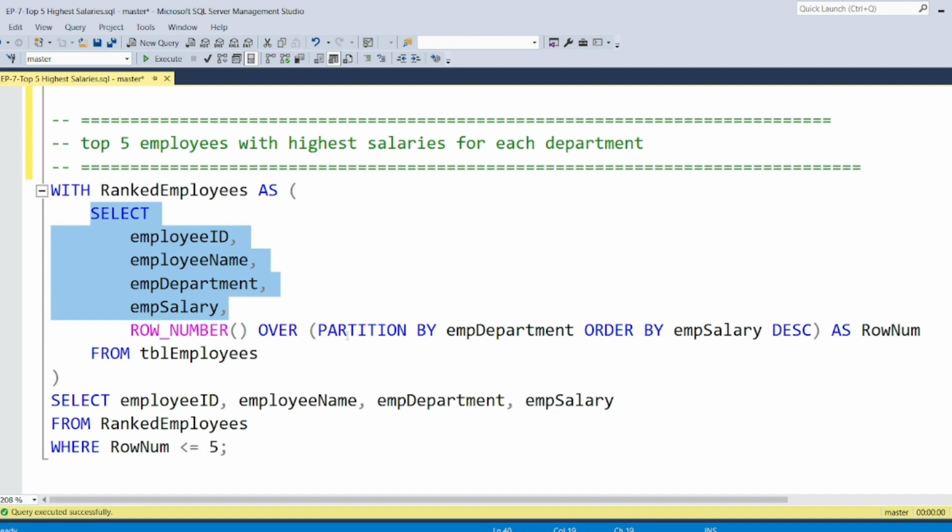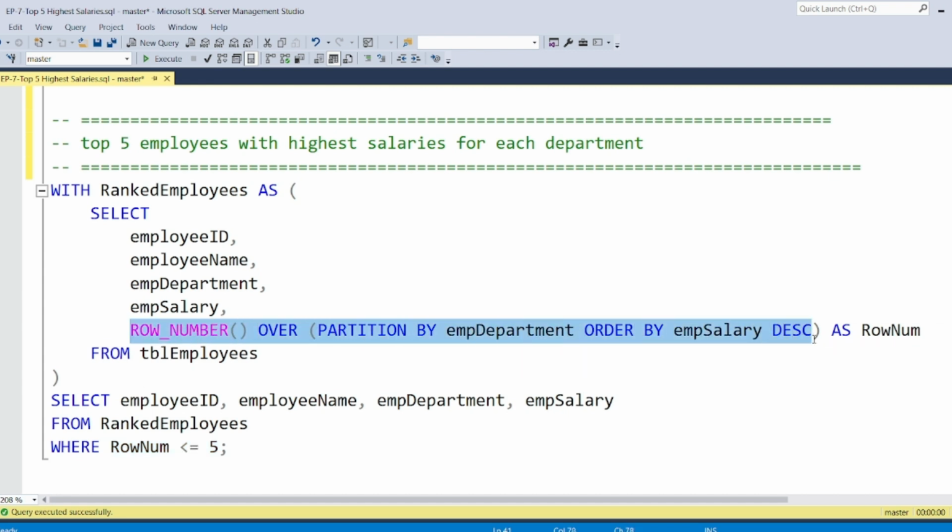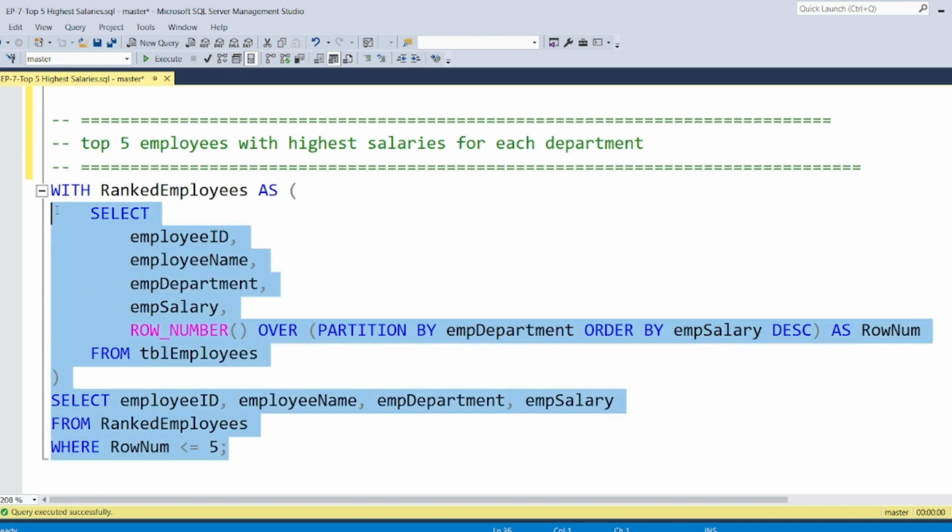I'm going to create a row number based on the department, arranging the employee details by their department and by the employee salary in descending order. So what we are saying is, if row number is less than or equal to 5, that signifies the top 5. Make sense? It is very simple. In the CTE we have created this concept of row number and partition, and then we are finally selecting the records. So let's go and select these.